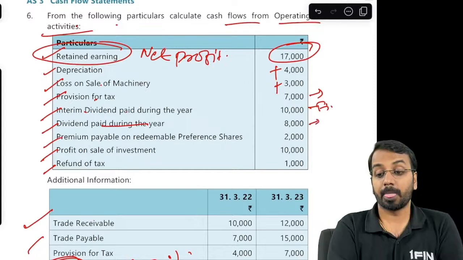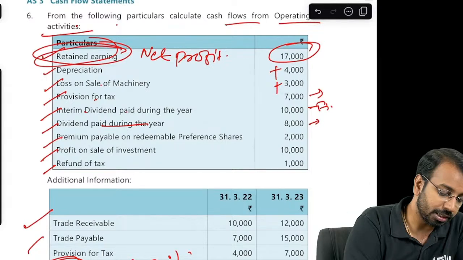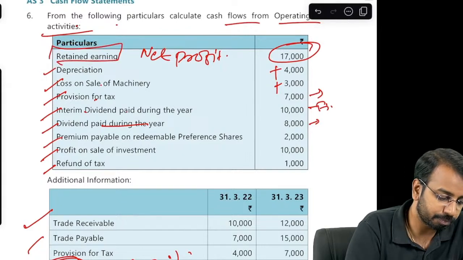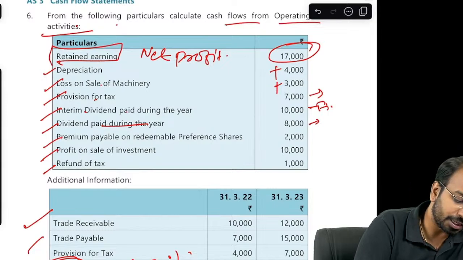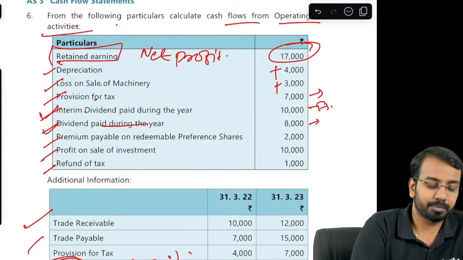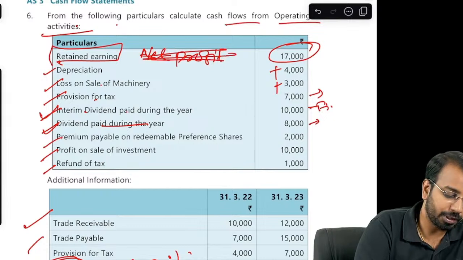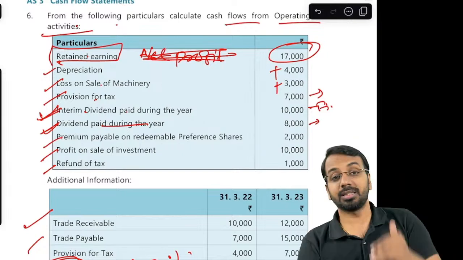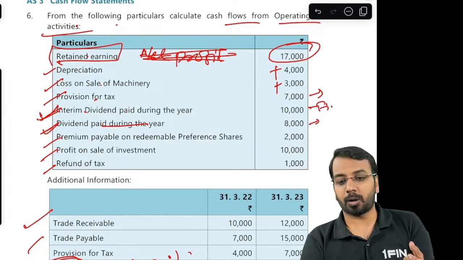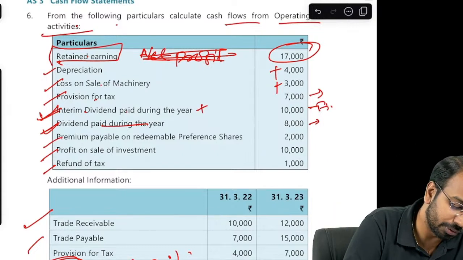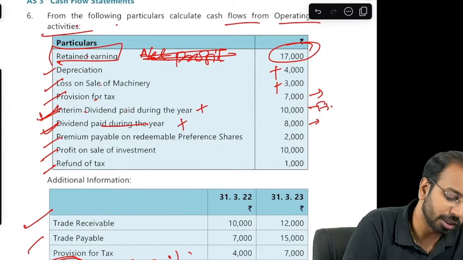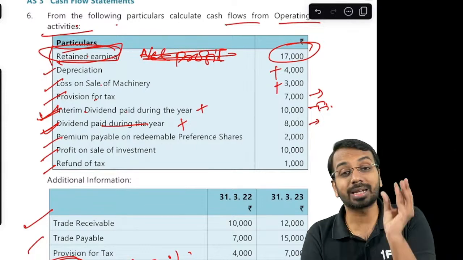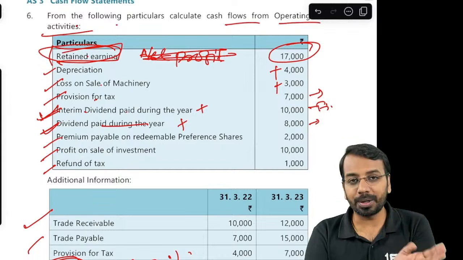Now, because they have given retained earnings, okay, so this question is not fully complete in that sense. Because they have given retained earnings, this retained earning is after adjusting the dividend paid. So I will not consider this as net profit. Now, because it is after deducting the dividend, to arrive at the net profit, we will add back the dividend. So whatever dividend is declared, you will add back. Okay, not an appropriate way of asking question. They should have actually said amount transferred to retained earning or opening or closing balance of retained earnings.